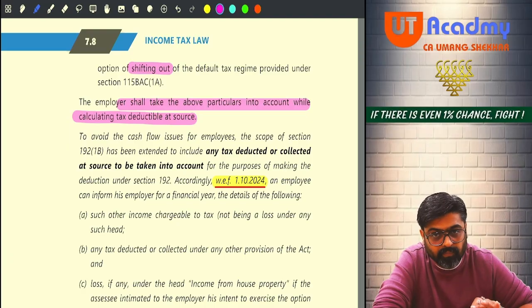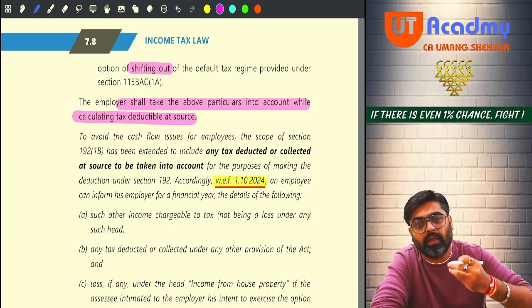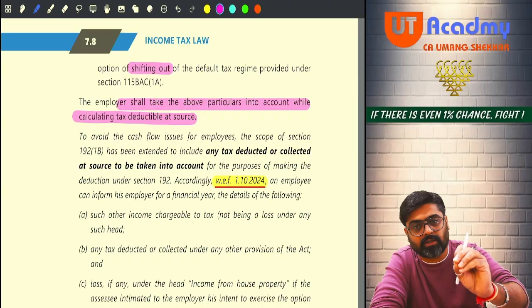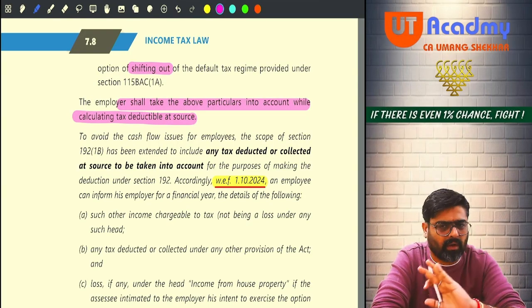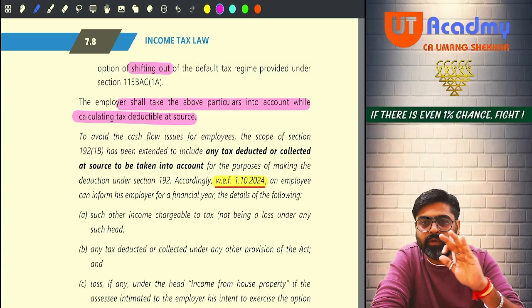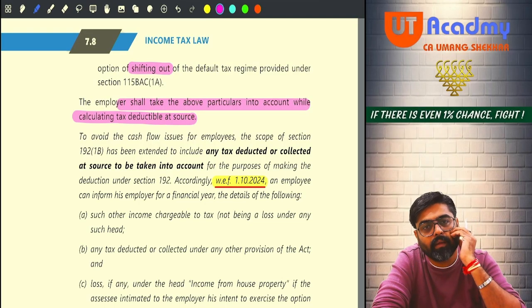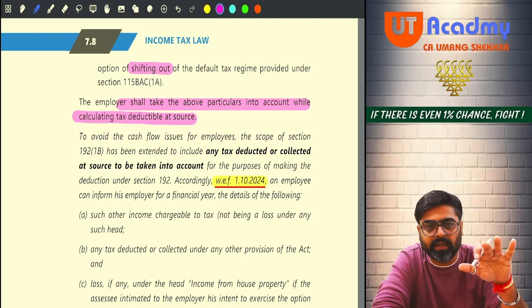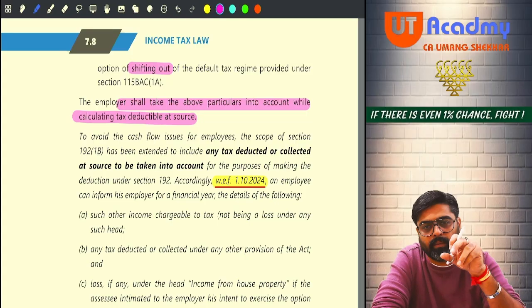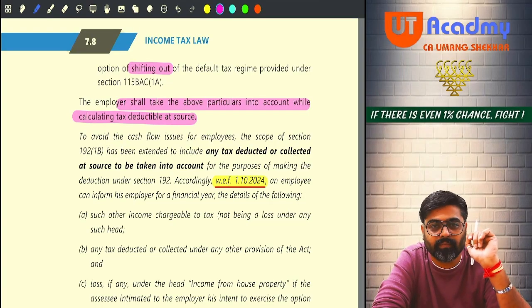If you want, at the year end, we are forwarding you a declaration form. In the declaration form, it is voluntary, not necessary, to show these amounts to the employer. Yes or no? So if you want, you can give the employer these details also. The moment you give these details in the declaration form, they will be considered, and your total income will be calculated by the employer by considering these things. And on that, the tax liability will be calculated.